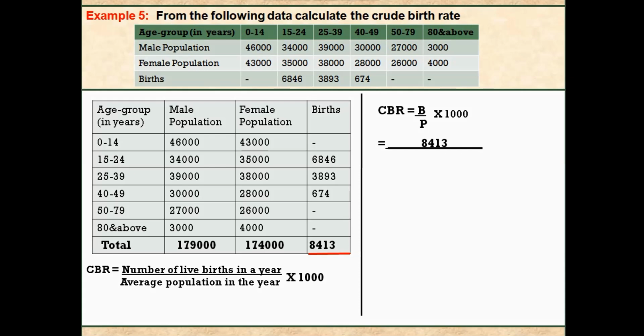After applying, 8413 whole divided by 1,79,000 plus 1,74,000 into 1000, that is nothing but 8413 whole divided by 3,53,000 into 1000, nothing but 23.83.